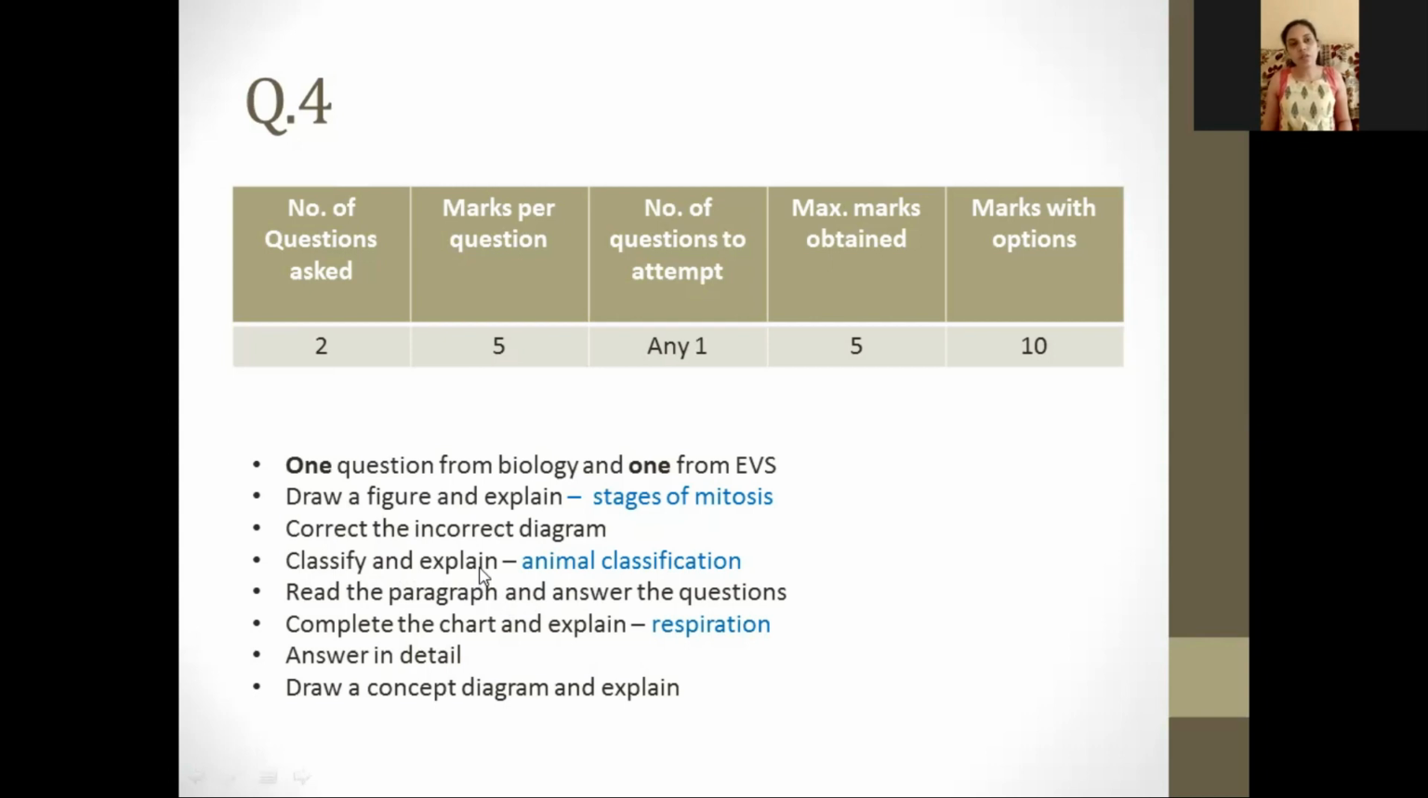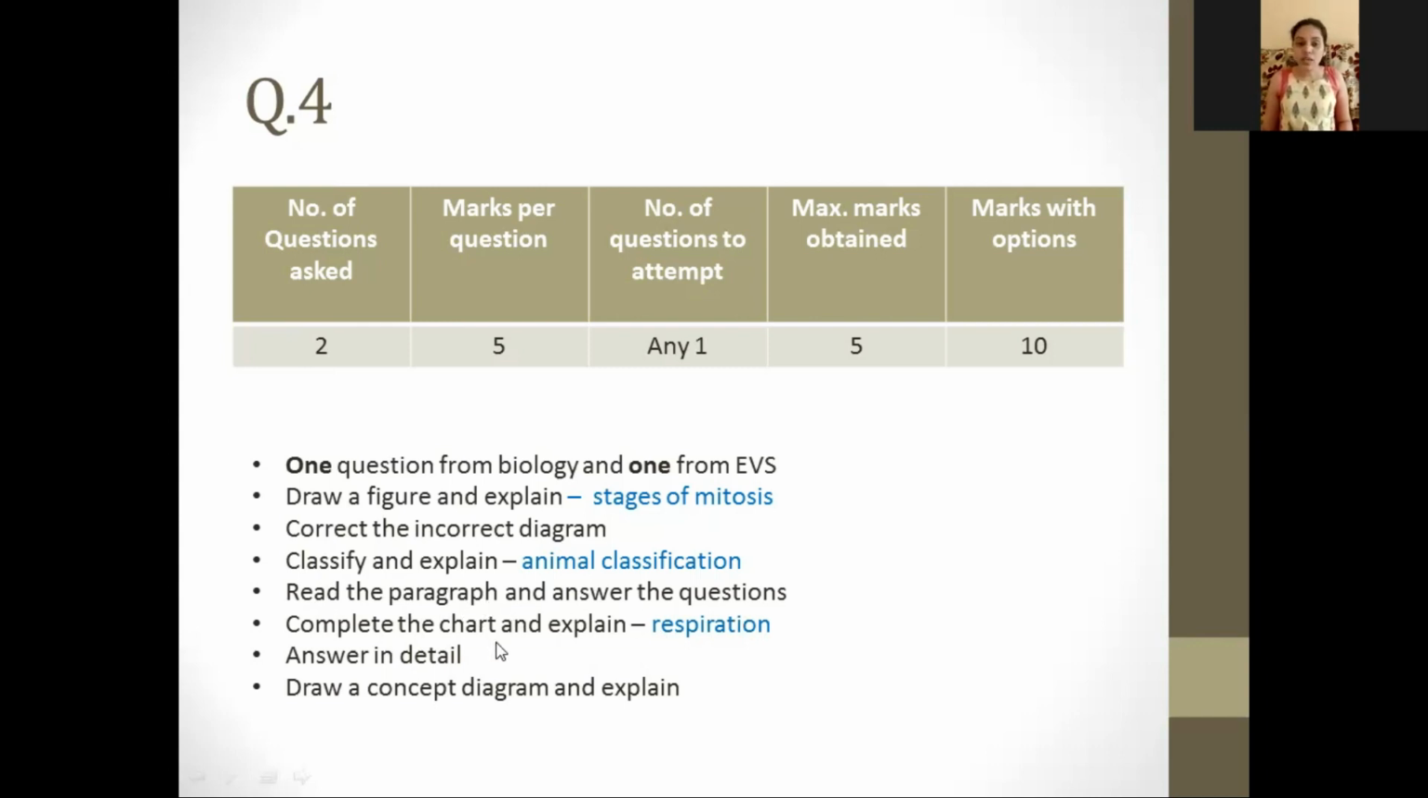Like for example, about classifying, we know that animals can be classified, and this topic is your animal classification chapter, wherein you might be shown any picture, for example, a picture of maybe a liver fluke. So you have to classify the liver fluke. Make sure you write the proper classification as taught by your teacher. Then maybe you also have to read the paragraph and answer the questions.